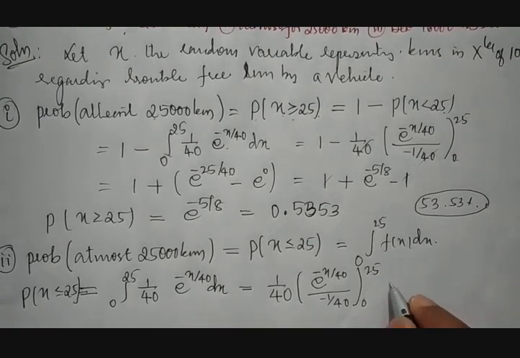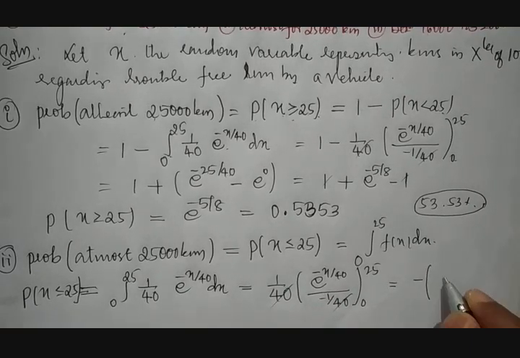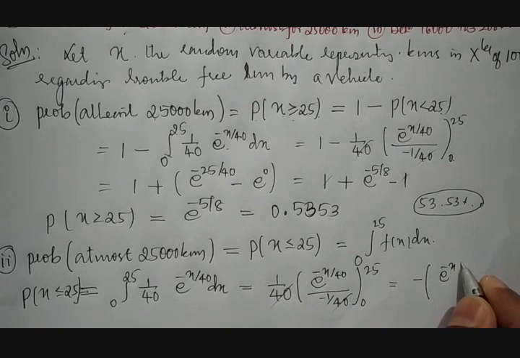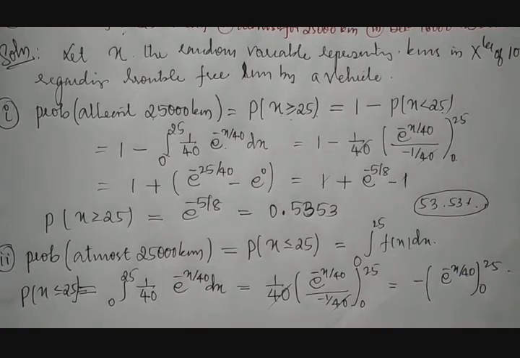Therefore, further this 40 gets cancelled. Then it is minus of e raised to minus x by 40 between 0 to 25.